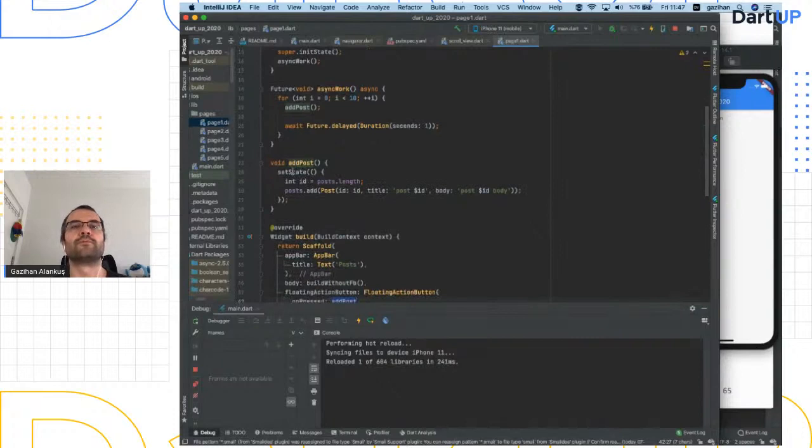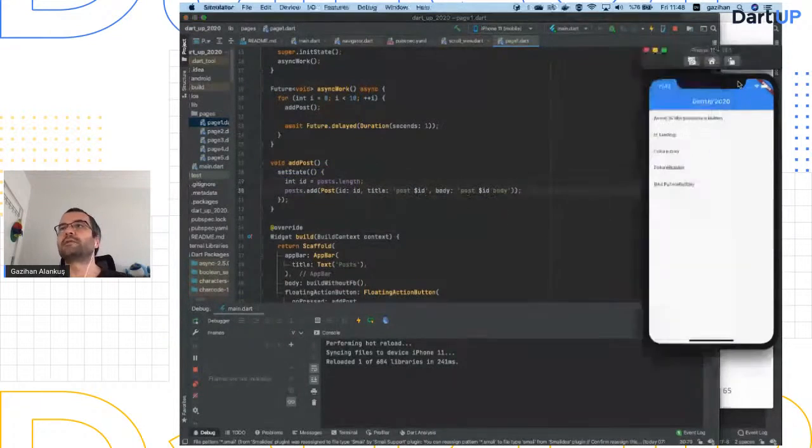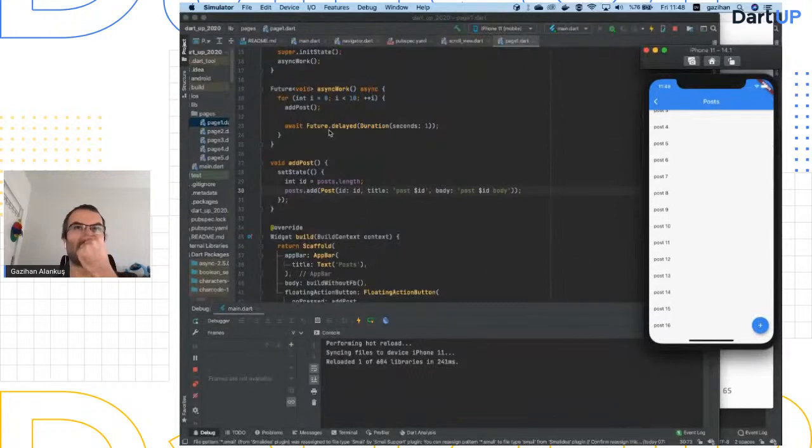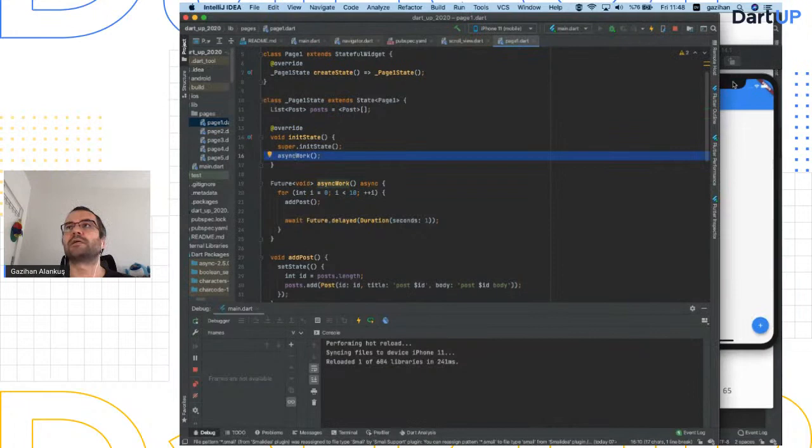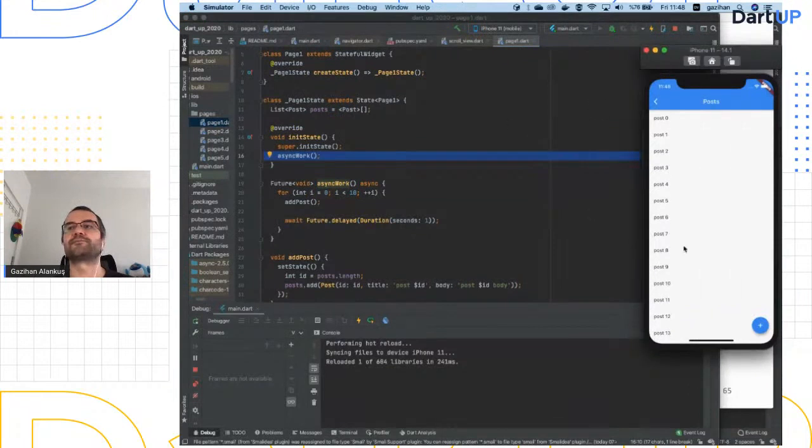And what does add post do? It calls set state, so it's changing the data that's being displayed on the screen. I'm getting the post length, creating a new post with that ID, and that ID has the content also. So let's see that. Async is like pressing a button. As you can see, the async task is adding one by one, but as I press, I'm also adding. So it's like somebody pressing this button. Who is that somebody? It's the async task that I spawned during my init state.